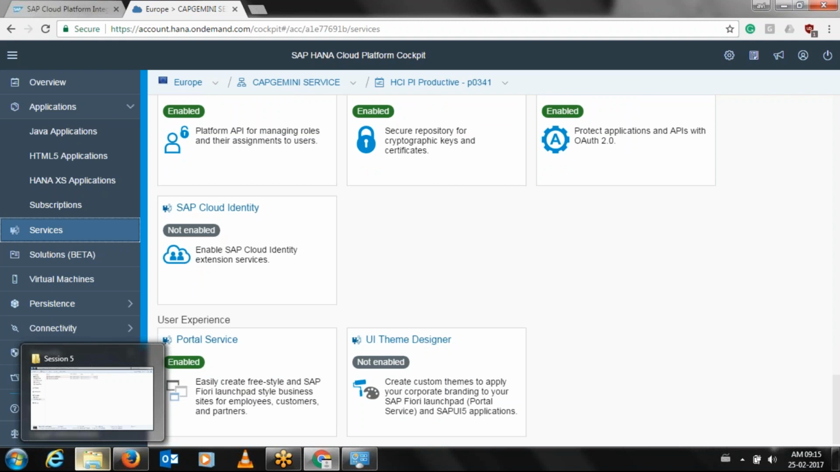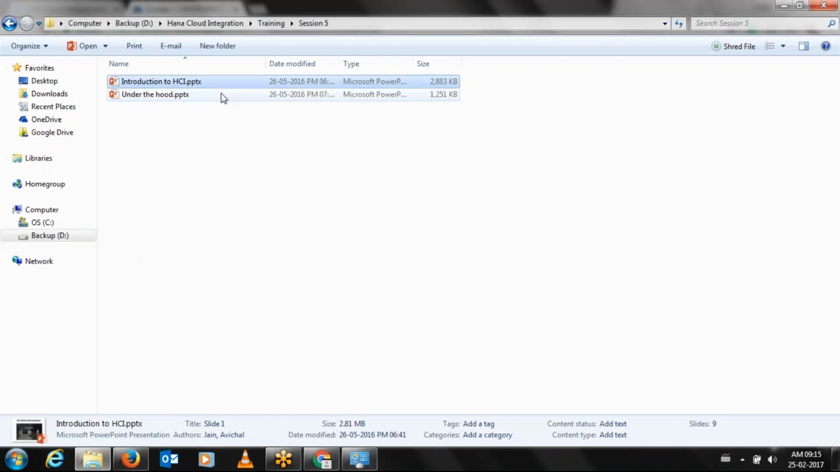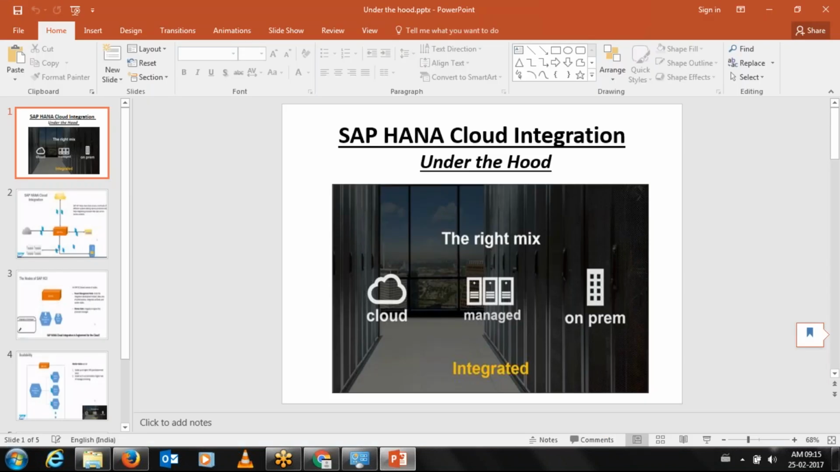SAP has just jumped onto innovation all of a sudden. In the last 2 years, they have innovated so many things rather than just keeping to the SAP ECC box. So there are so many new opportunities.